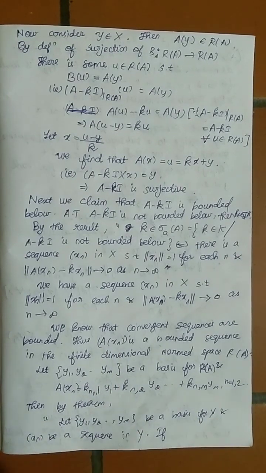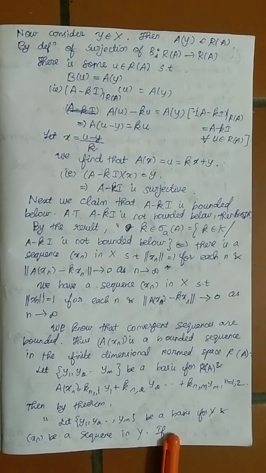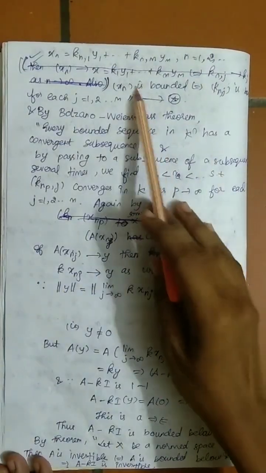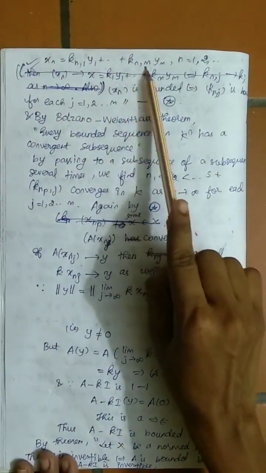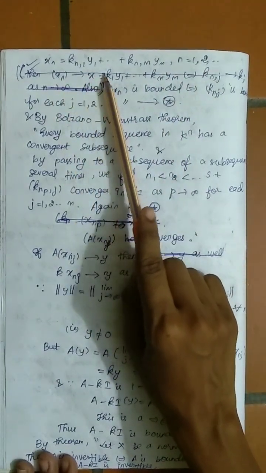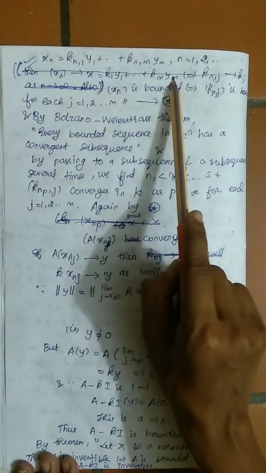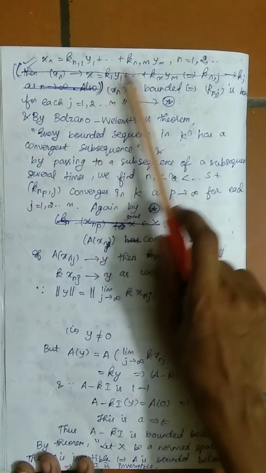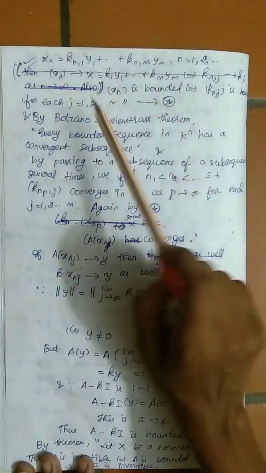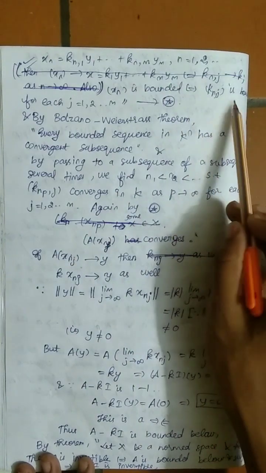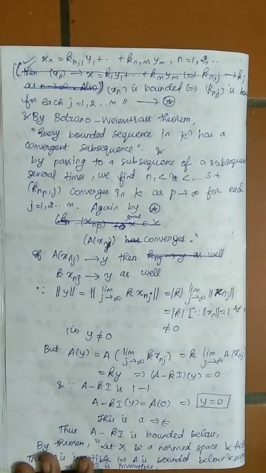Then by the theorem, let y1, y2, ..., ym be a basis for Y and xn a sequence in Y, with xn equals kn,1 y1 etc., kn,m ym. Then xn converges to x equals k1 y1 etc., km ym if and only if kn,j converges to kj. It should converge coordinate-wise. Also xn is bounded if and only if kn,j is bounded.